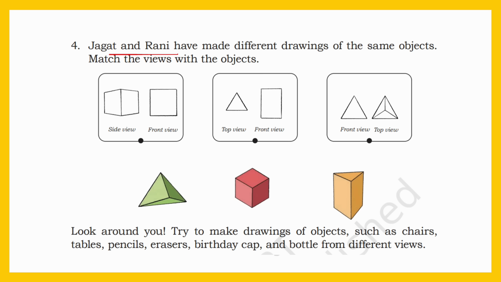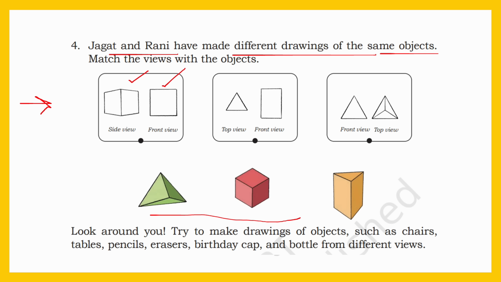Jagat and Rani have made different drawings of the same objects. Match the views with the objects. So Jagat and Rani drew the same objects, but their drawings are different. You have to match the views with the objects. See, these are the objects and these are the different views. See the first one. Here, one side view and one front view is given. Using this side view and this front view, can you identify this picture?